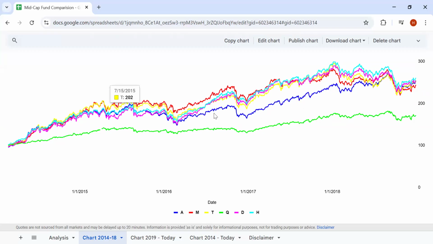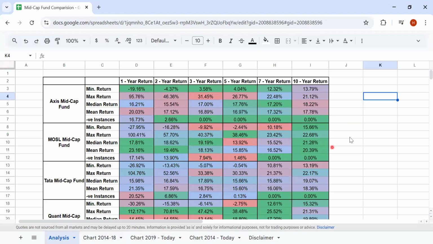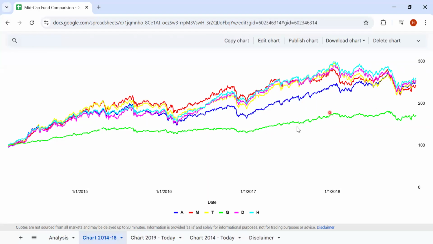If you look at it NAV-wise, if somebody has accumulated all these years, probably they'll have a higher return here. So that's the reason why you shouldn't always look at this one, because probably we will end up investing at the highest. Say, for example, if you look at the Motilal Oswal midcap data, if somebody has invested here, probably his or her return would have been the least. It was from 240 and again till 240. So from 2016 November to 2018 ending, 2 years, it was a flat return.